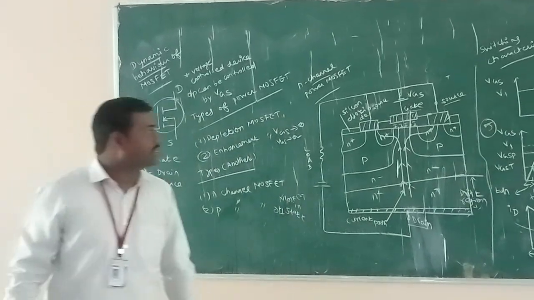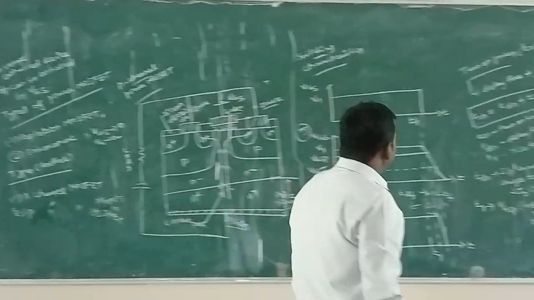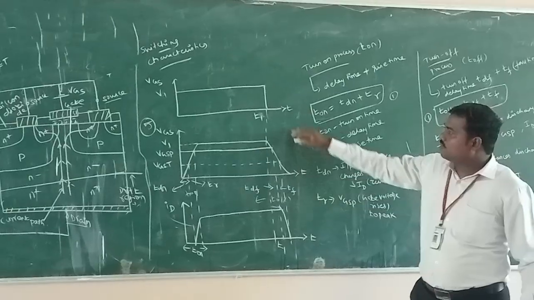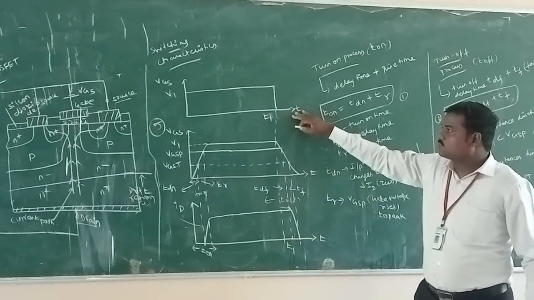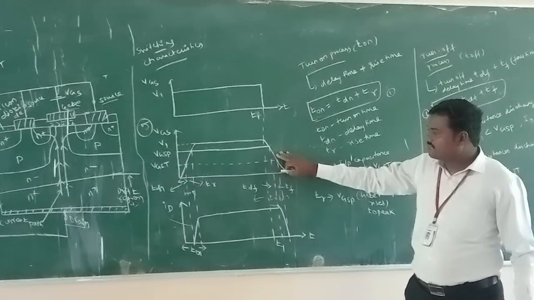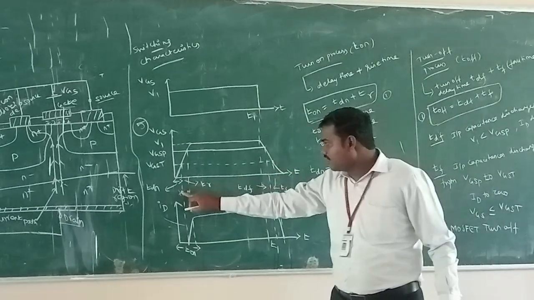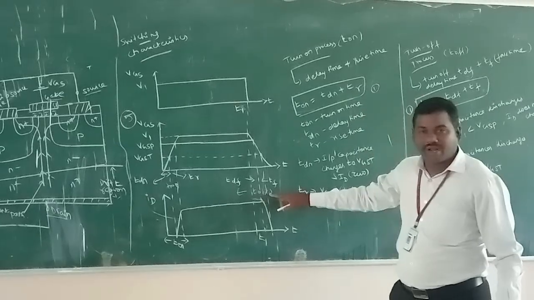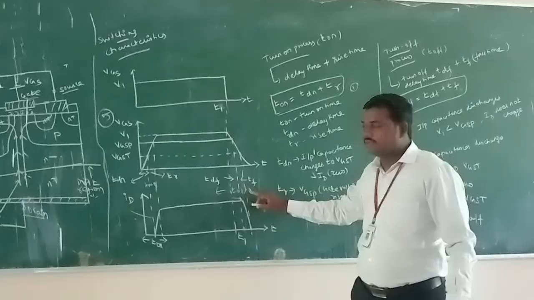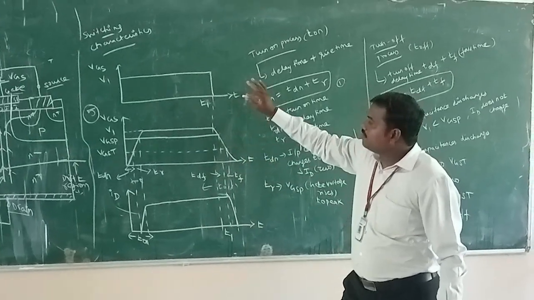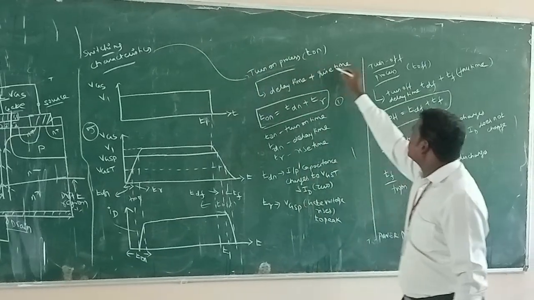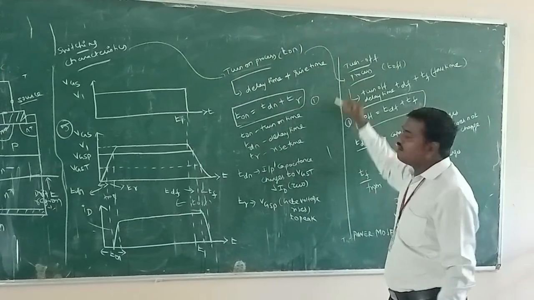The main process of switching characteristics has been explained below in this diagram. The first one is here. When the gate to source voltage is given to the MOSFET, this diagram represents both the turn on process and the turn off process. This diagram represents drain characteristics. First of all, there will be two types of process. One is the turn on process, and another one is the turn off process.